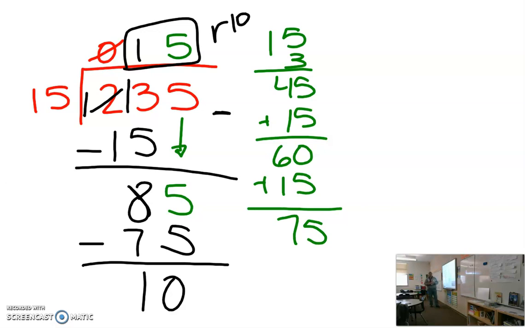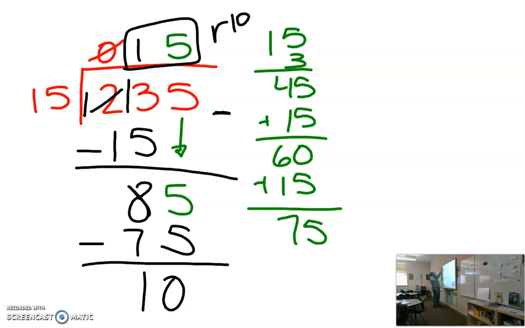Okay, hopefully that helps out a little bit as far as some of the steps. Remember that we're going to divide, we're going to then multiply, we subtract those numbers, and then we go ahead and bring down. After you do that bring down, you go right back up and you start over again. That's where the repeat comes in.